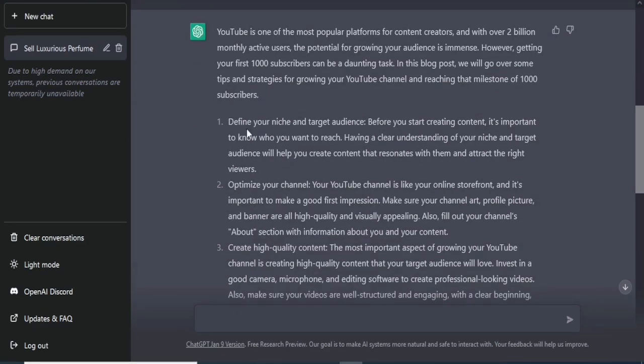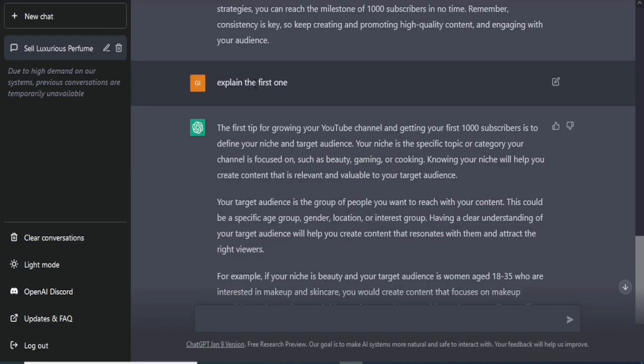So the first point was to define your niche and target audience. This could be a subheading under the blog, right? That's the blog article. This could be the first subheading, define your target audience. And you know, in blog writing, you have to make sure that you write something that will actually explain what you are talking about, and that is why I asked ChatGPT to explain number 1, and it has done a very good job.